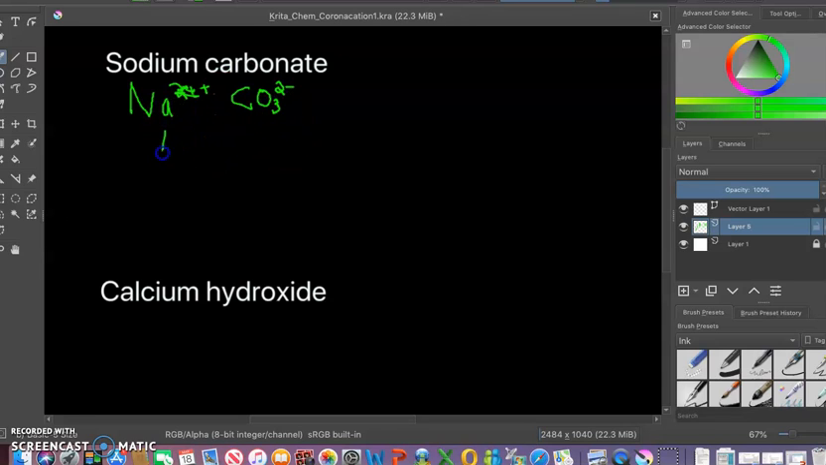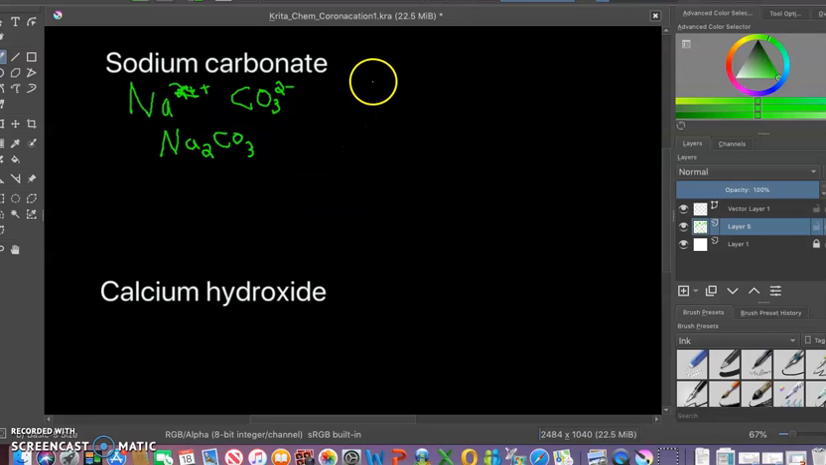All right, so we get sodium has a subscript of what? Okay, it should be 2 because the subscript comes from the charge on carbonate. And carbonate has a charge of what? Very good. Carbonate has a charge of 2 minus. Okay, so it's just Na2CO3.